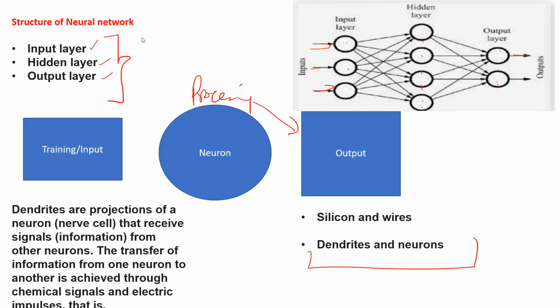We are trying to train the machine to perform the same function that the human brain is doing. So in the human brain, dendrites and neurons are there, but in a neural network we cannot say that we have dendrites. Instead of dendrites and neurons, we have silicon and wires, right? Dendrites and neurons belong to human beings, but here we have used silicon and wire. So keep in mind, this is the structure.